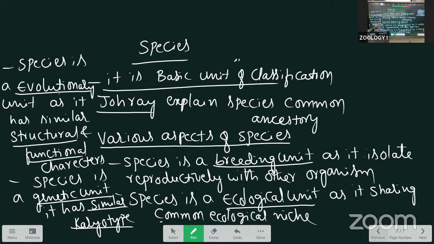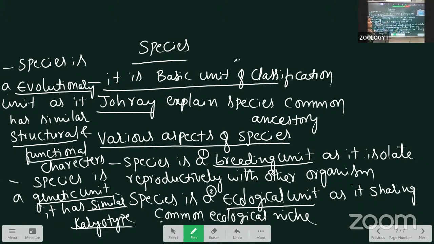Species. Clear? Species is simply the basic unit of classification. This is the fundamental. Next, John Ray explained species as a common ancestry. Next, the various aspects are there. First, breeding. Species is a breeding unit, reproductively isolated, reproductively separate from other organisms. Next is the ecological unit.